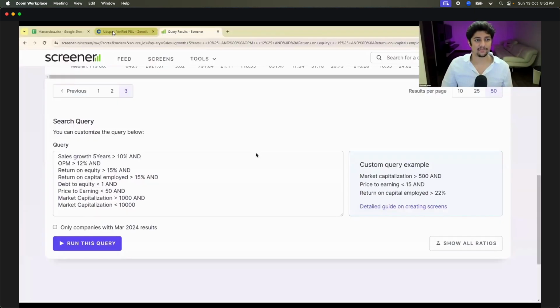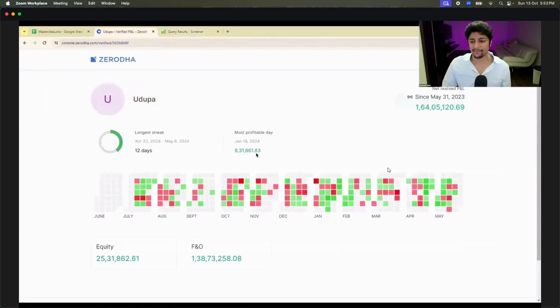I'll show you my last year's PNL. I'll show you my PNL until May. Ayushi can share the link of this PNL in the chat section, and the latest one she can share with you, so that you can all see it. I have made approximately 1.64 crores profit in the last 1 year. Where my equity profit is 25 lakhs and my F&O was 1.38 crores. And my capital on this investment was approximately 2 crores. So on a 2 crore capital, I've made 1.64. So approximately my return is around 64% in the last 1 year.